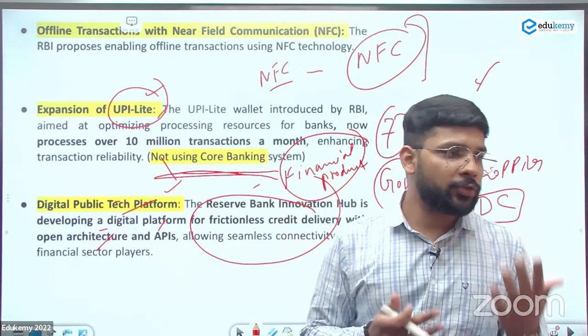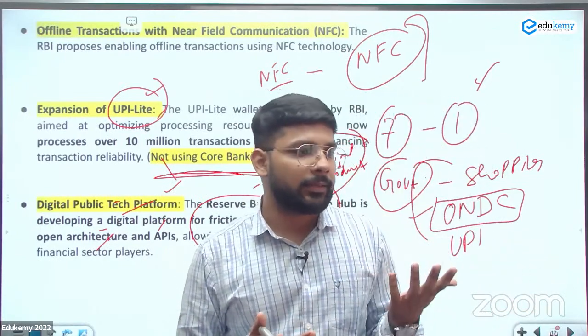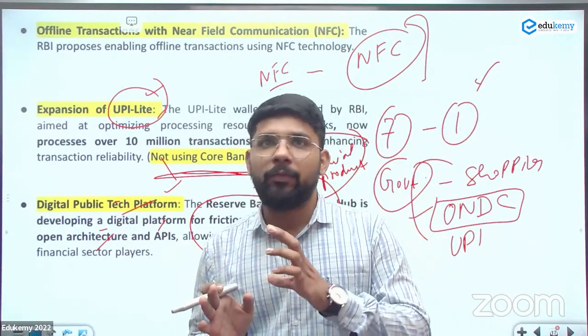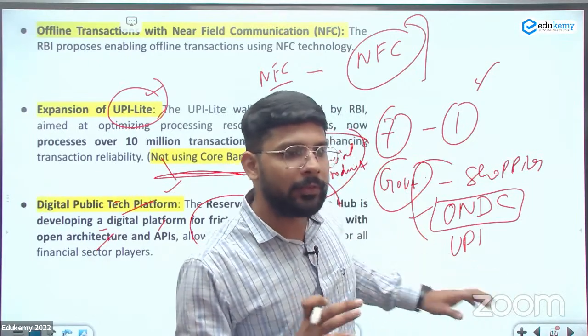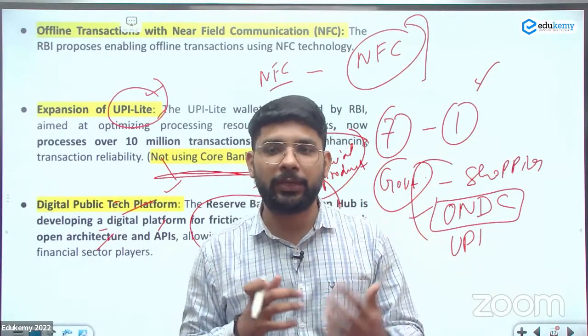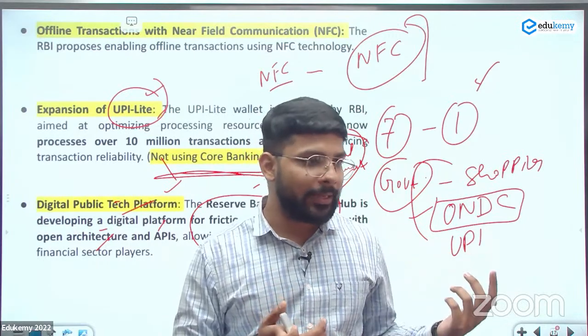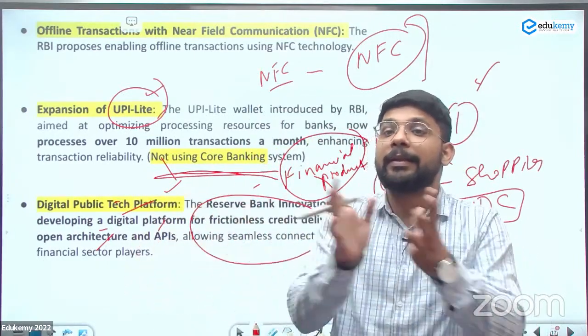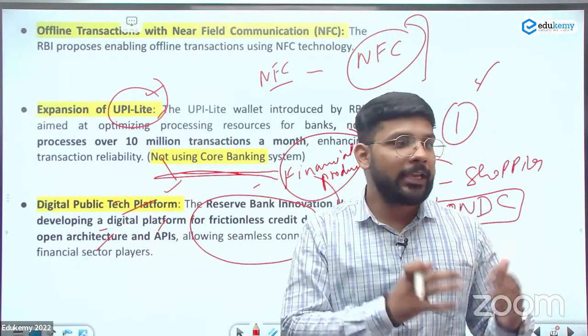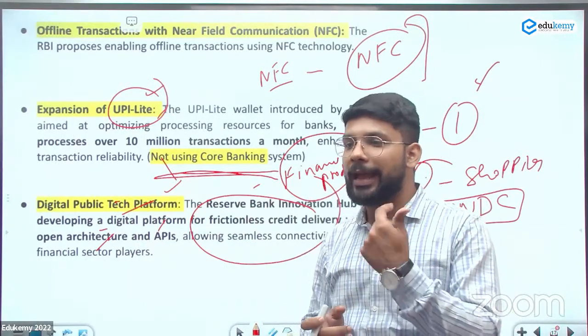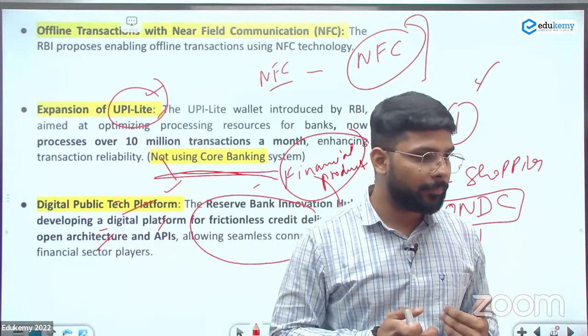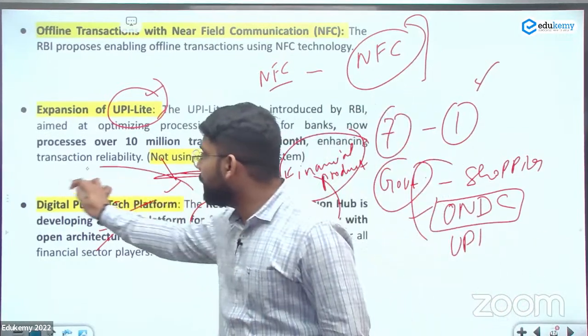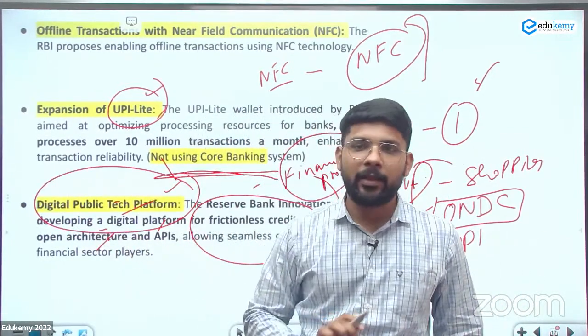Like हमें तो credit की जरूरत नहीं होती, but in the case of the merchant, they need some credit. When they are registering on this platform, their transaction level, which shows the history, their financial wealth, वो बैंक को बता देगा कि this is the financial wealth of this merchant, so they can easily offer the credit to the merchant. तो उसके केस में वो easy हो जाएगा. You can take the credit directly from the app. So that is the platform they are making, the digital public tech platform.